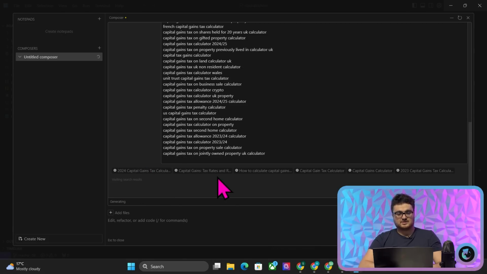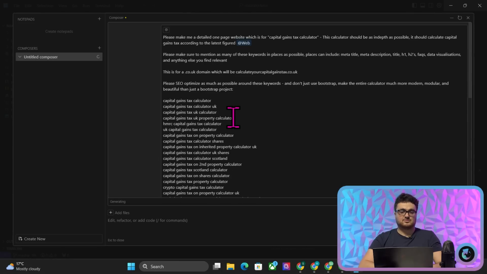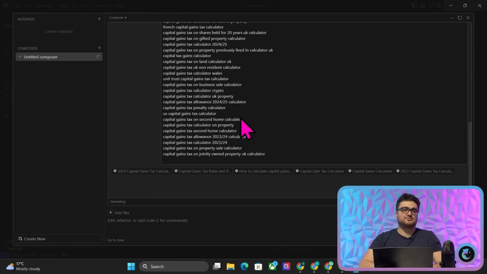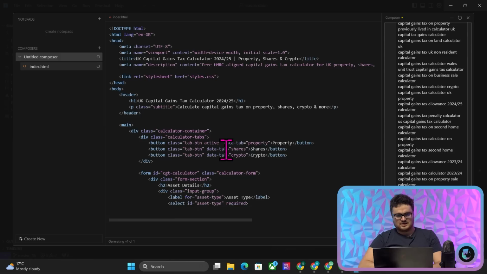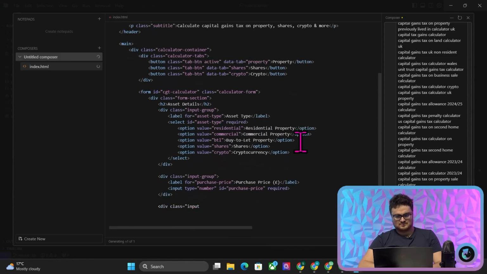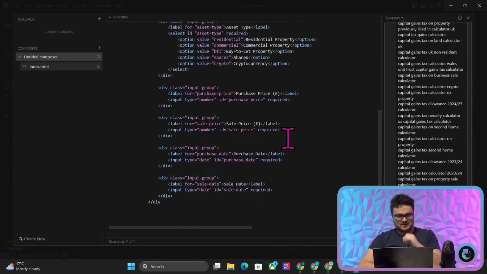There we go. It's literally finding the current rate of capital gains tax in 2024, 2025. And then it's just going to go through this entire process, and it's going to probably do it in 5 minutes, which is the ridiculous thing. So it's just searching here. It's just reading through all of these. Okay, so I've never seen it do it like this. This is new. I'm not saying it's a bad thing, but this is definitely a new one.